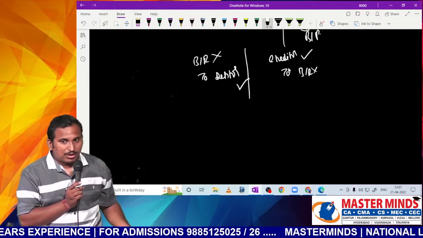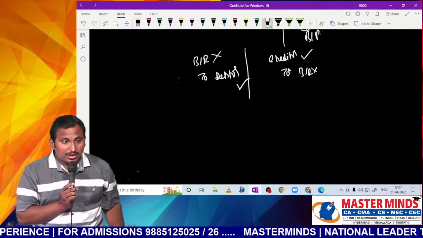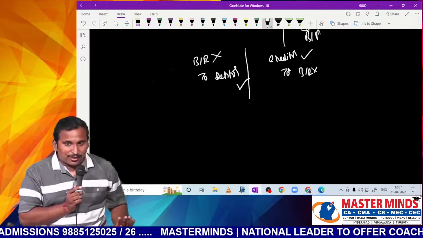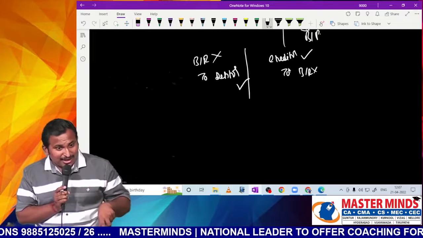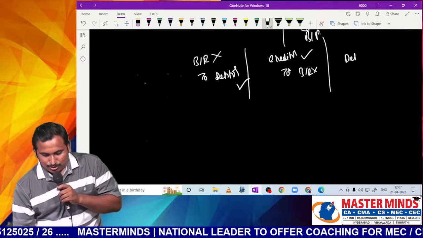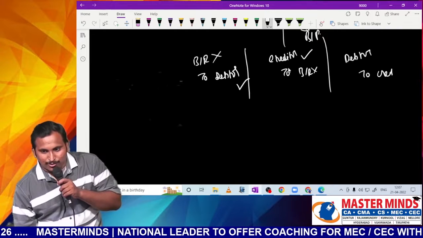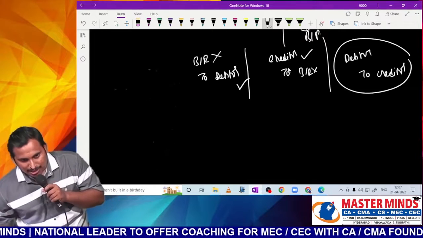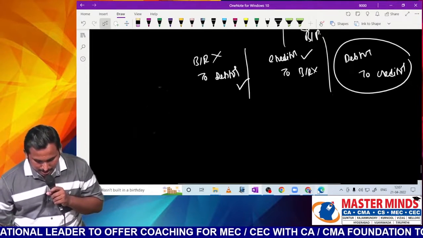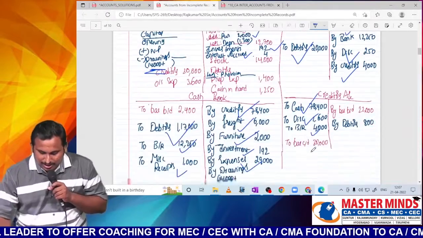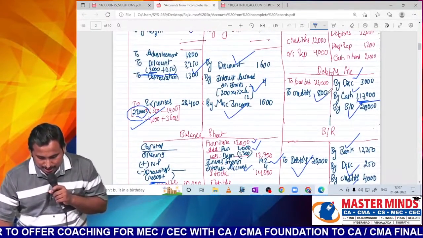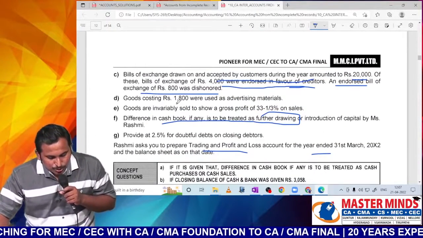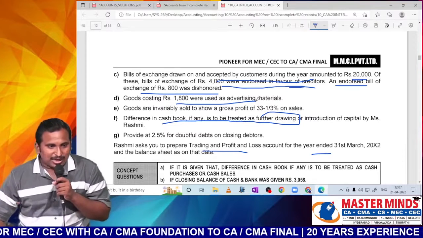But what happened? Endorsed bill was dishonored. That means neither was the creditor paid nor has the debtor given us. So once again we'll bring back the debtor and the creditor. Simply it will be debtor to creditor. Endorsed bill dishonored means the entry will be debtor to creditor. So 800 is the amount, sir. I will write in debtors account to creditor 800, in creditors account by debtors 800. Double entry once again.